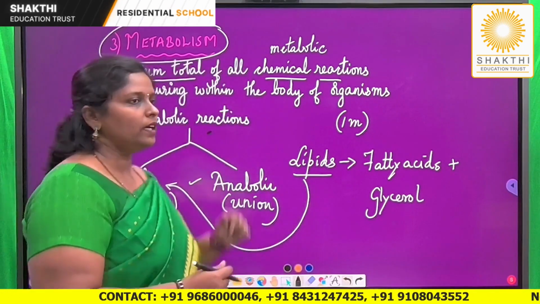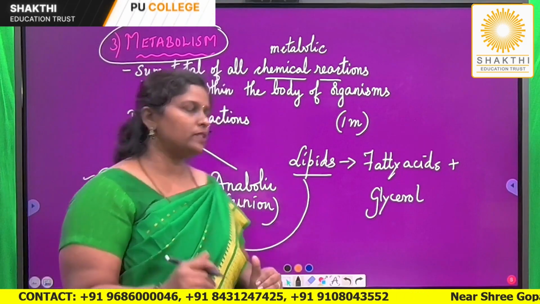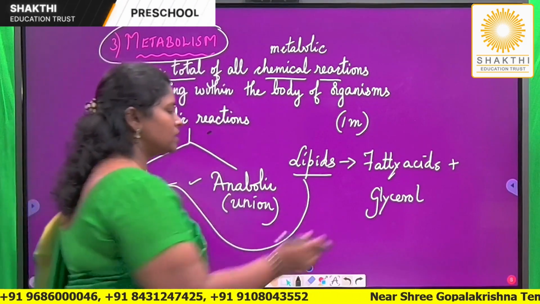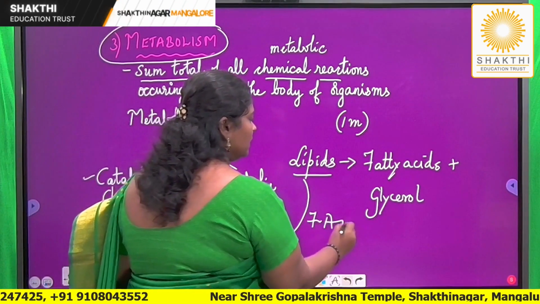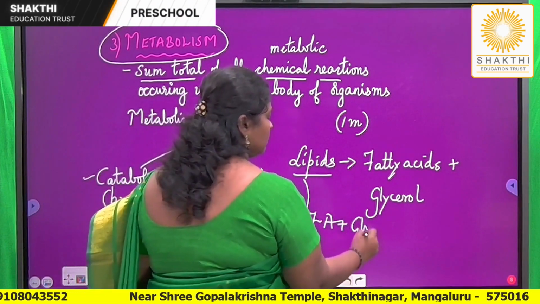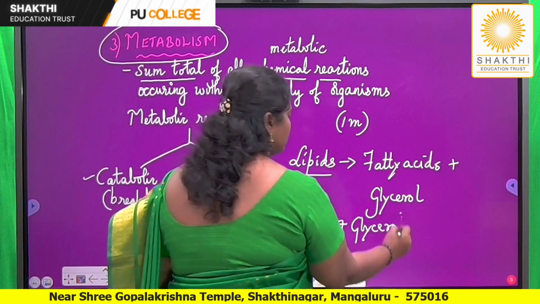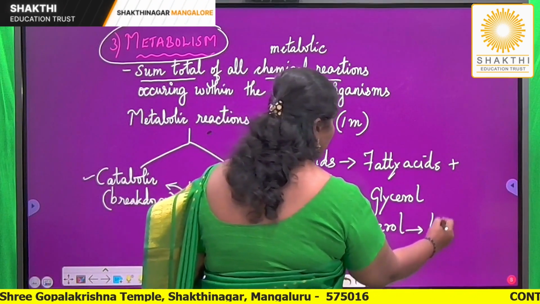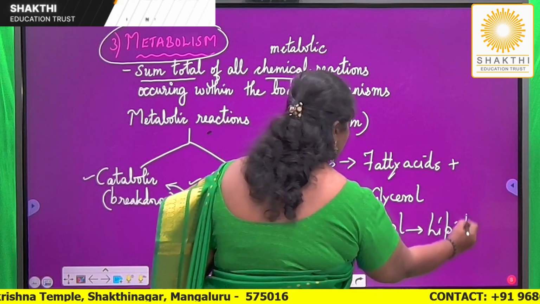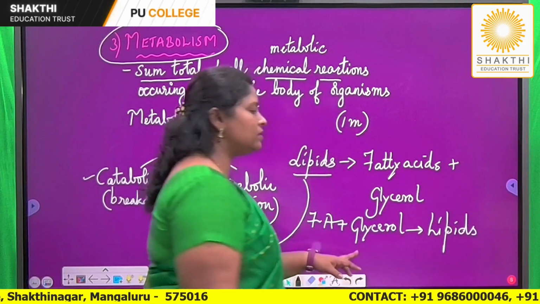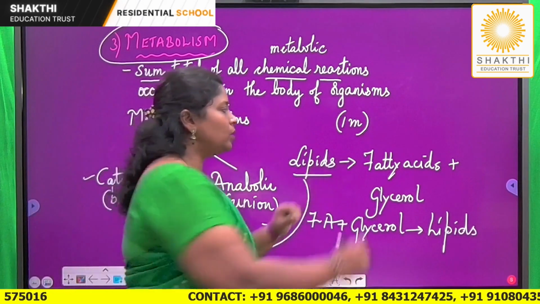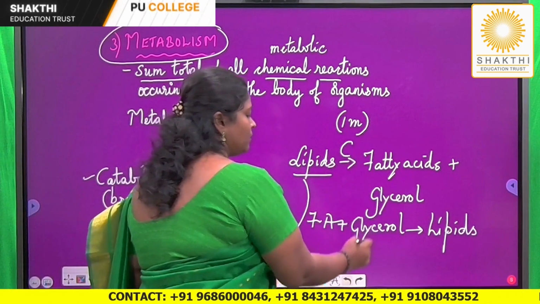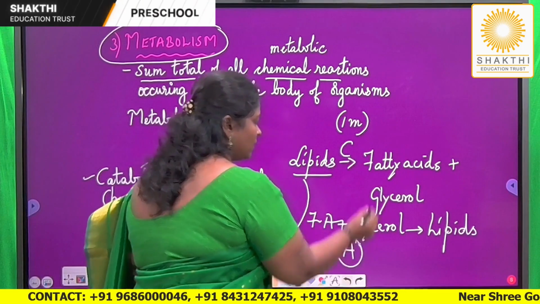So what happens in anabolic? As I said, it is the opposite. In anabolic reactions, I will consider the same example. Smaller compounds can unite, they can join to give rise to a larger molecule. So fatty acids can combine with glycerol to give rise to lipids. So this one is justifying catabolic reaction. This one is justifying anabolic reactions.